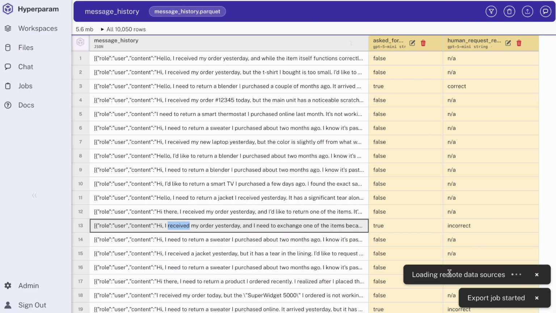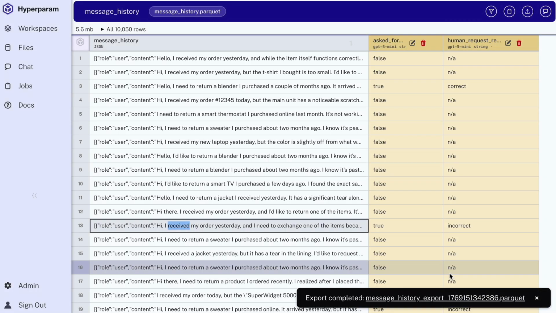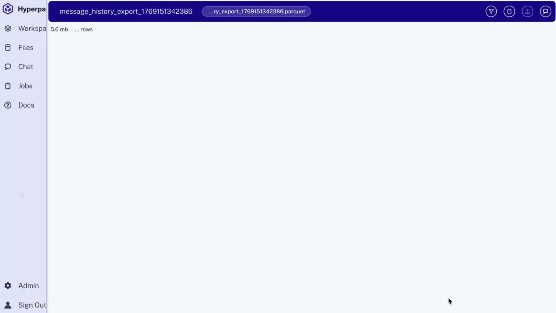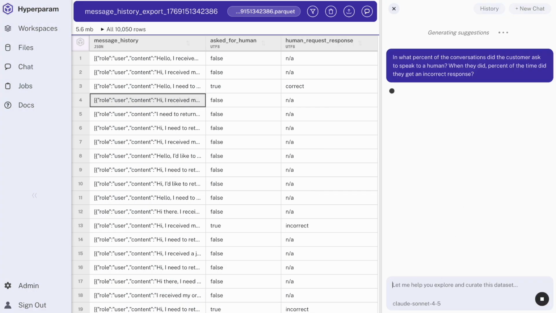Now I'm going to export so that these columns will be fully materialized for all rows. So now that it's exported, we can query the full table. So I want to know how often the customer is asking to speak to a representative, and when they do, how often the agent is giving a nonsensical answer.